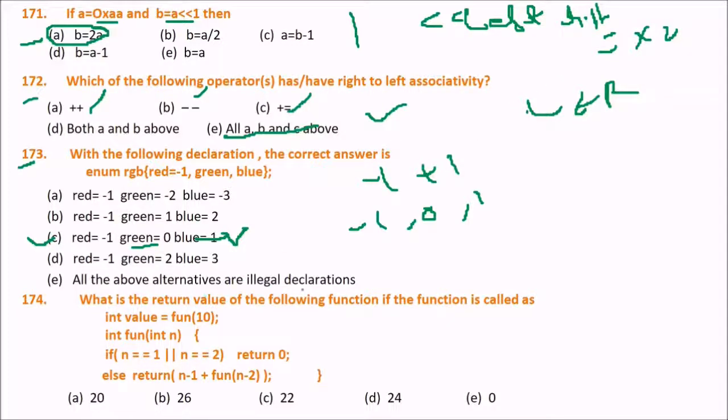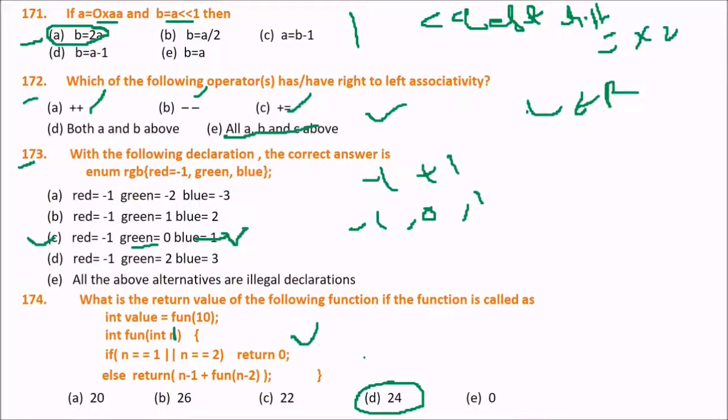Next question is, what is the return value of the following function if the function is called as int value equal to function(10)? Function f(n): if n equal to 1 or n equal to 2, return 0, else return n minus 1 plus function(n minus 2). Now this is somewhat like Fibonacci, a Fibonacci type of stuff. Now you have to tell me what will be the answer. Let me tell you the answer is 24. Now you please do it and tell me what will be the answer.